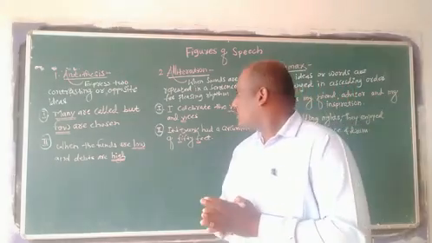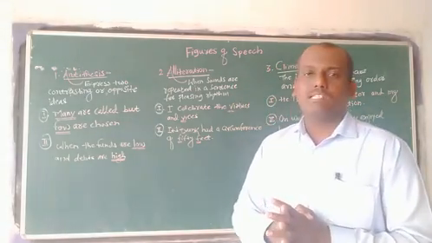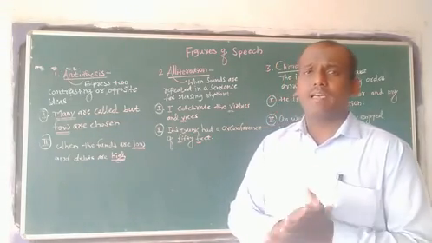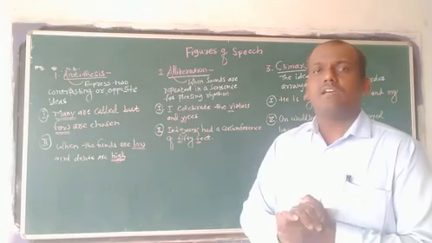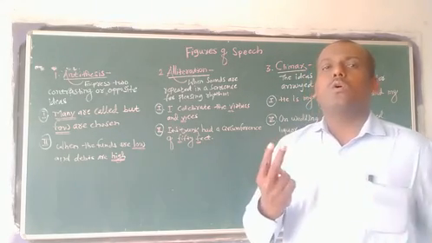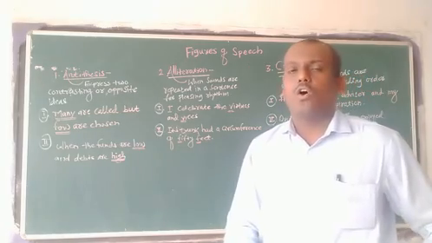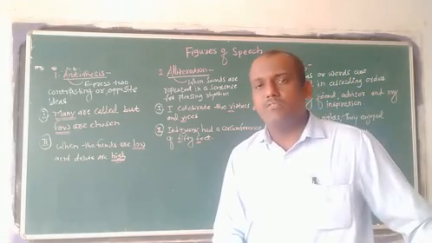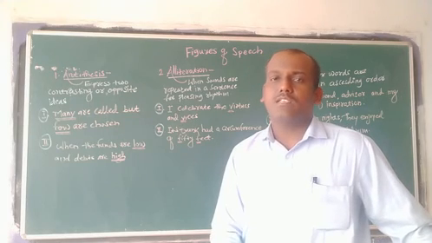We are going to study it with examples also. So what is meant by antithesis? It is two contrasting or opposite ideas placed together, then easily we can say the figure of speech is antithesis.